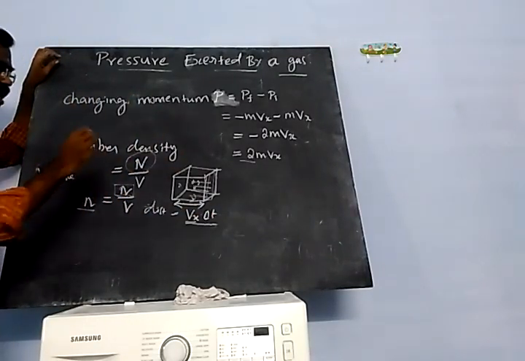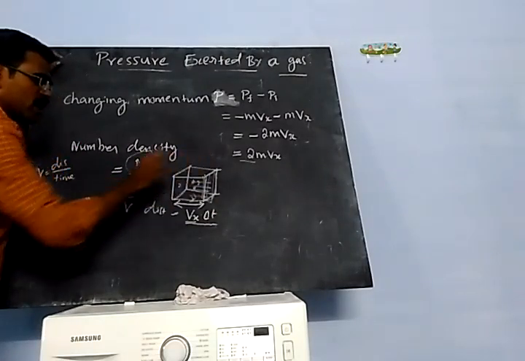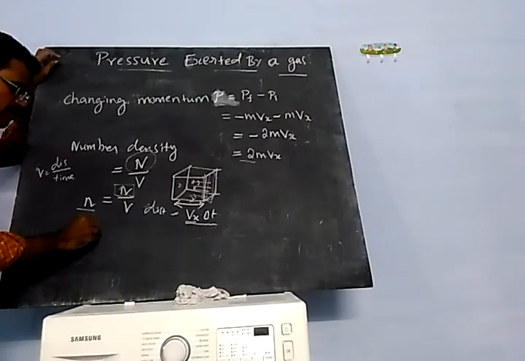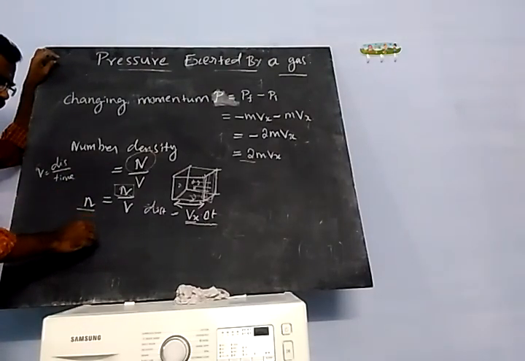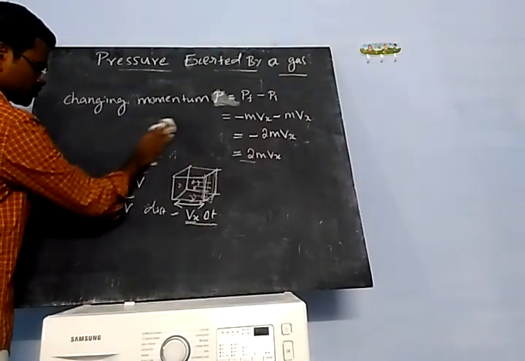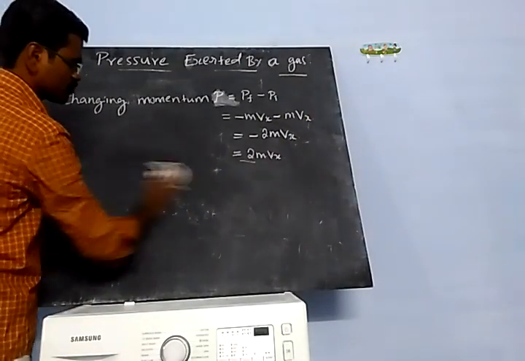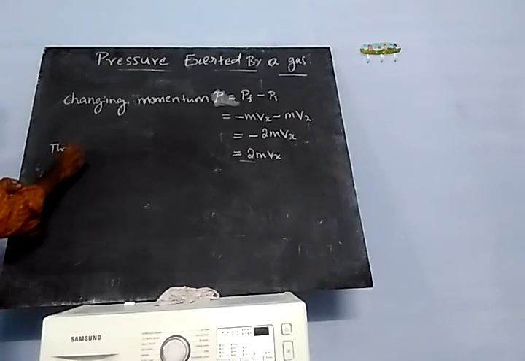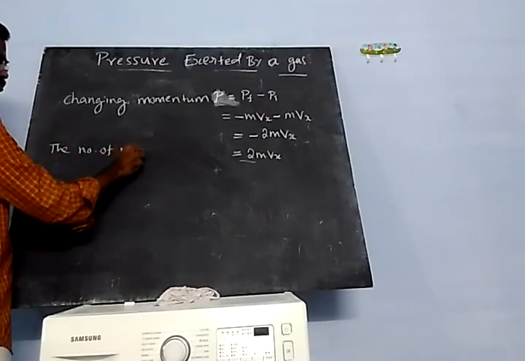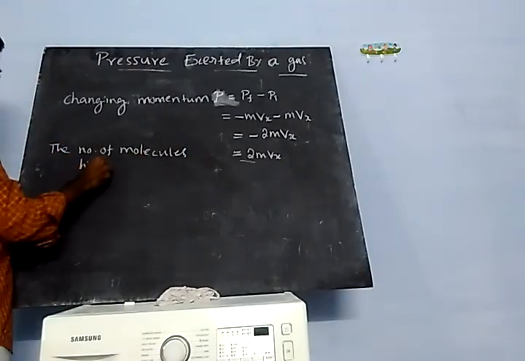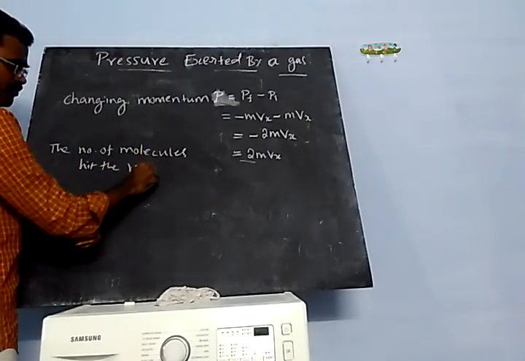Then this is the volume. Totally, how many molecules are hitting that wall? The number of molecules hitting the wall, the volume is equal to the number of molecules hitting the right side of the wall.